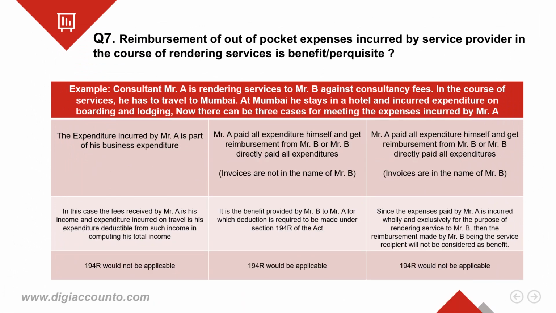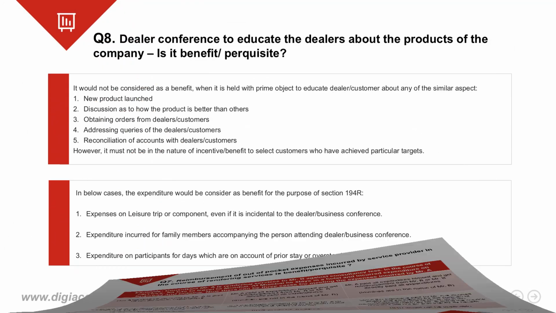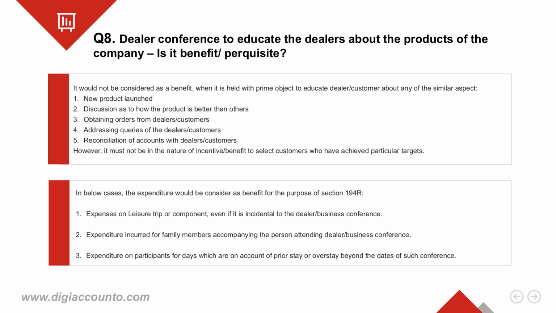In the answer to the question whether reimbursement of out-of-pocket expenses incurred by a service provider in the course of rendering service is a benefit or not, the department clarified that if the person claiming reimbursement provides expense invoices in the name of the person paying reimbursements, then it will not be treated as a benefit given to the claimant. But if the invoices are not in the name of the person paying reimbursements, then it will be treated as a benefit provided to the recipient and will be subjected to TDS under section 194R.